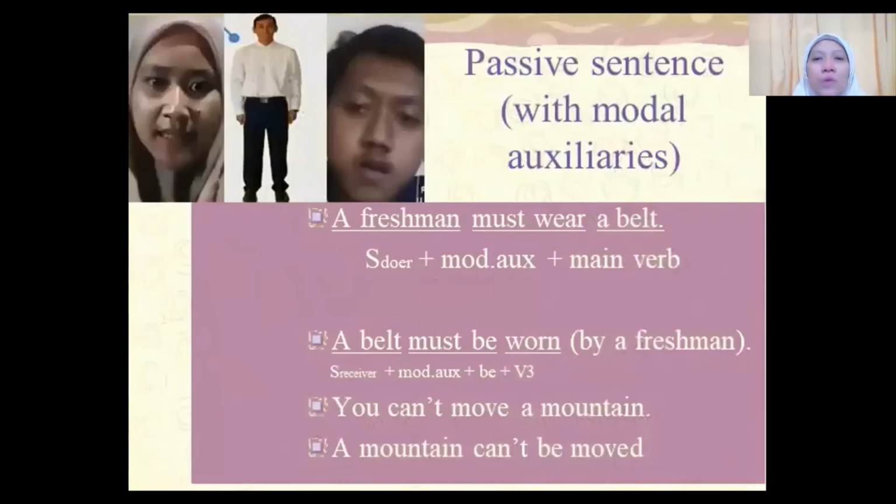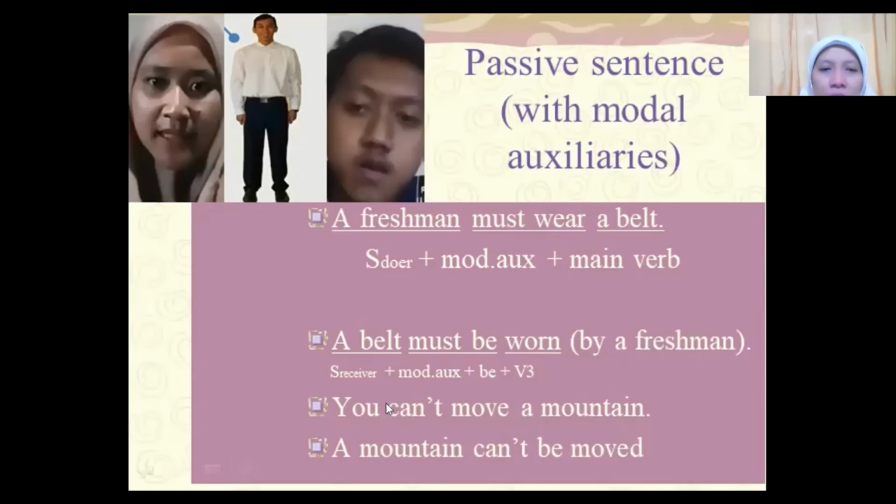Okay. Now we are going to see passive sentences using modal auxiliaries. In this example, we use the auxiliary must. The active sentence: a freshman must wear a belt. In here, subject of the doer, the freshman, and then the modal must, and then the verb wear, and then the object a belt. Now a belt, we will move into subject of receiver. A belt must be worn by a freshman. So in this, the formula: subject of receiver, a belt, and then verb 3, worn.